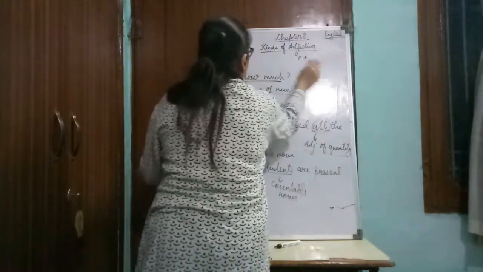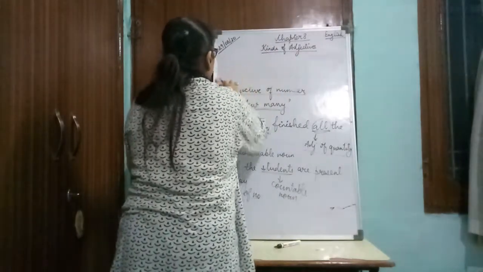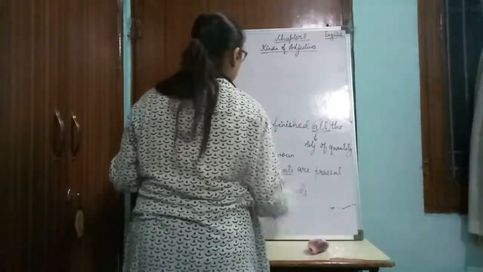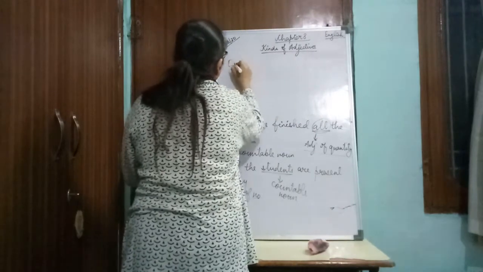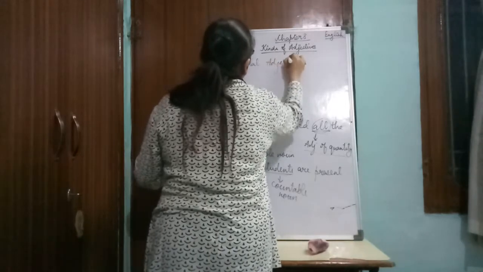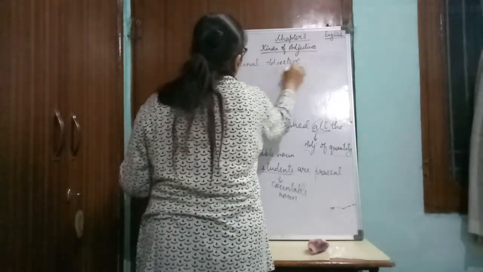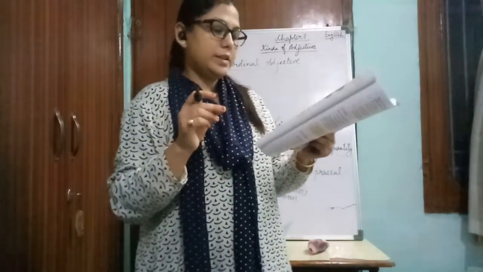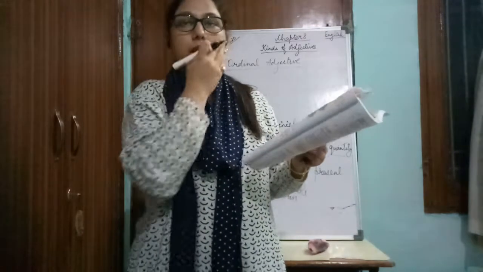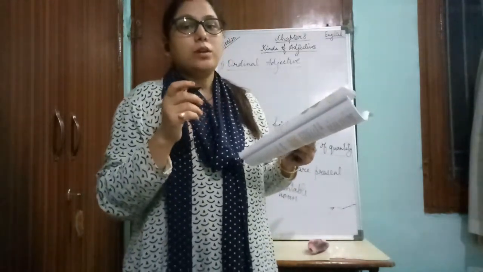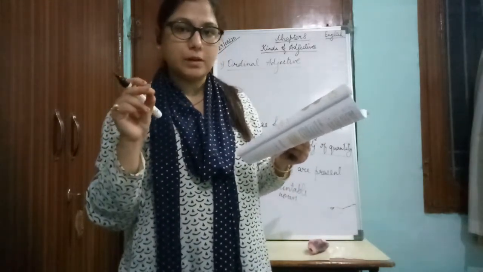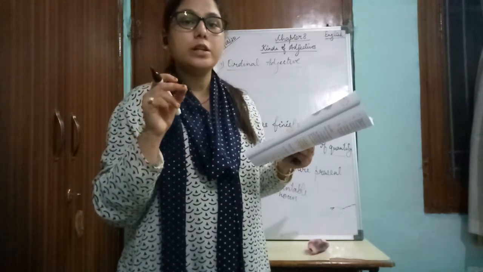Now children, the fourth kind is the ordinal adjective. This is the adjective which tells the order or the position of the thing. Like we can say, "Please take out the last chapter." When we say last, it defines the position of the chapter. So this is what? This is an ordinal adjective.